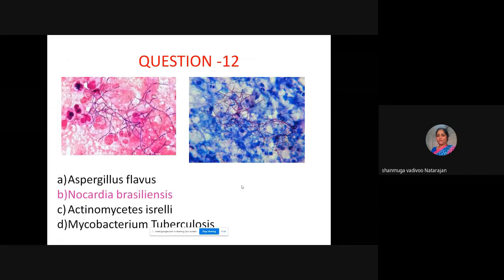Why is Nocardia partially acid fast? Can anybody tell, what is the reason for acid fastness in acid fast bacilli? Mycolic acid. Excellent. Presence of mycolic acid. Mycolic acids, what are they actually, chemically?